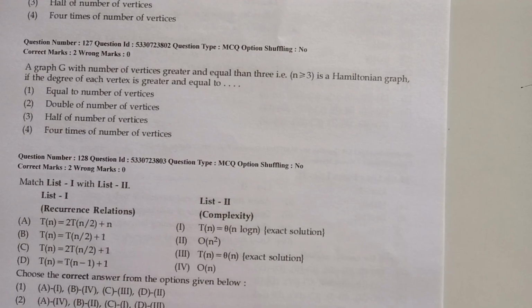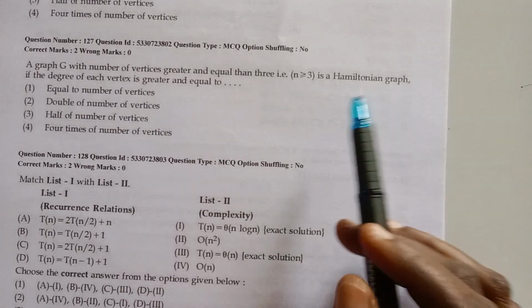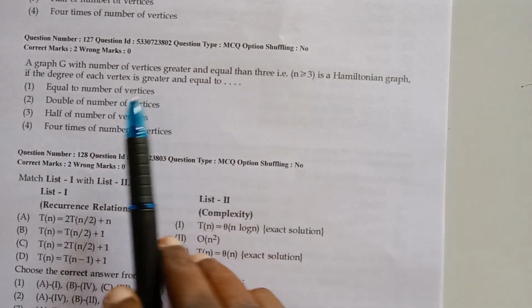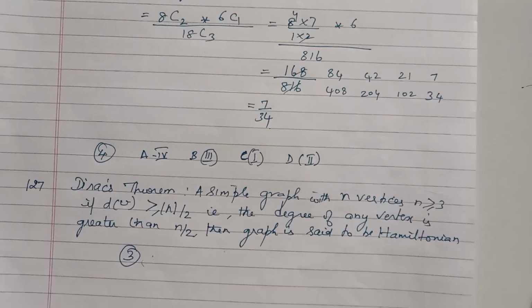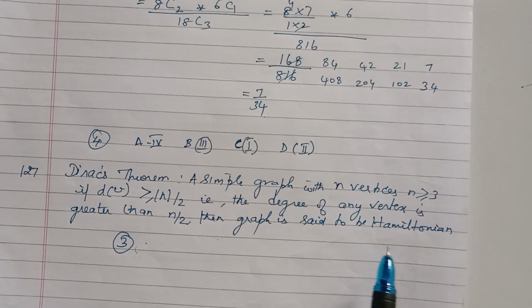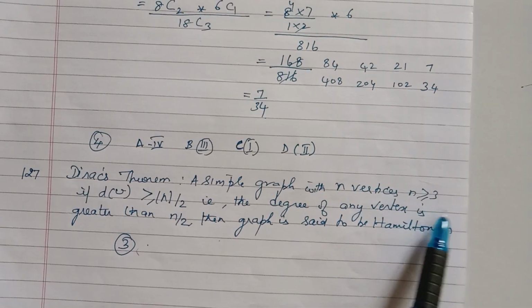Next question number 127. Graph G with number of vertices n greater than or equal to 3 is a Hamiltonian graph. The degree of each vertex is greater than or equal to what? So this is a theorem. It is Dirac's theorem that tells about Hamiltonian graphs, that is, a simple graph with n vertices where n is greater than or equal to 3.